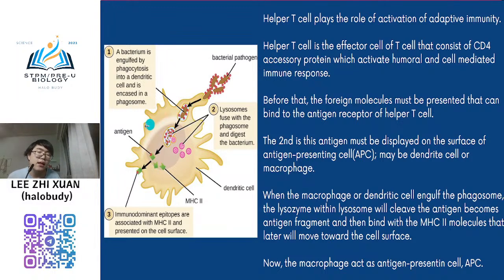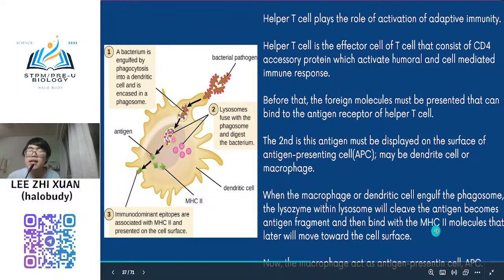So this macrophage will engulf your bacteria, engulf your pathogen, engulf everything, lyse it, and produce antigen. Then this antigen will bind with a component we call MHC class 2 molecule. What is MHC?